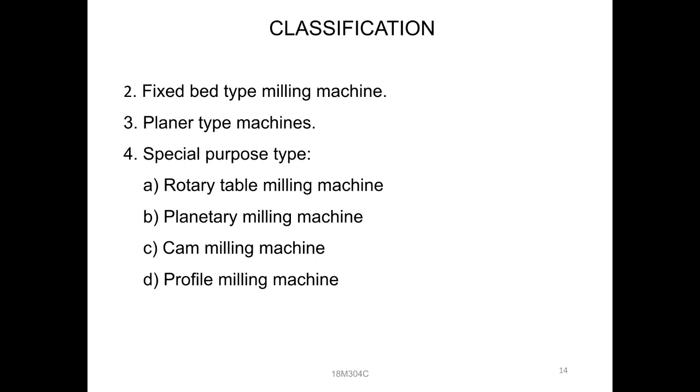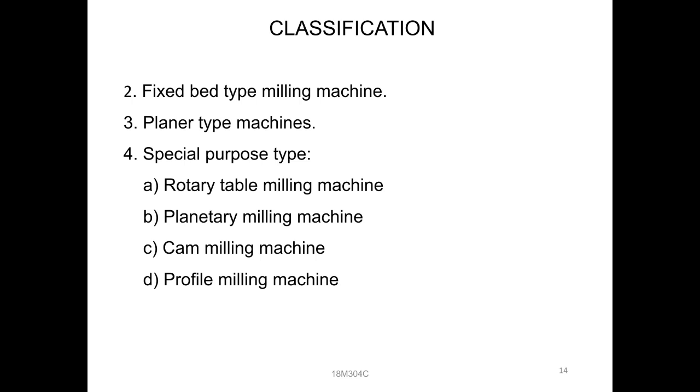So actually we have four types of classifications. First one is the column and knee type. Second one is the fixed bed type. Third one is the planar. The fourth one is the special purpose. In that, the first one, column and knee type, is again divided into five types: hand milling machine, plain milling machine, universal, omni universal, and vertical milling machines. The fourth one, special purpose milling machines, again has four types: rotary table milling machine, planetary table, cam milling machine, and profile milling machine.